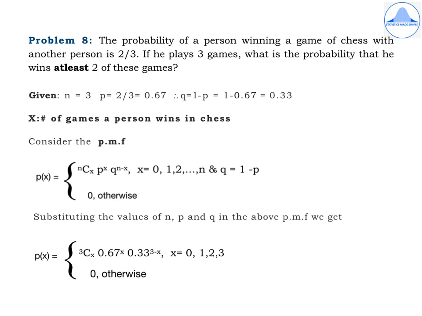Now define capital X as the number of games a person wins in chess. Then define the general format of the PMF, which is there on the screen. Then substitute the values of n, p and q in the above PMF, which will result in p of x equal to 3Cx, 0.67 to the power x, 0.33 to the power 3 minus x, where x takes the values 0, 1, 2, 3, 0 otherwise.